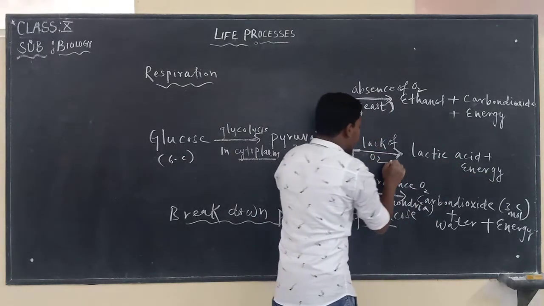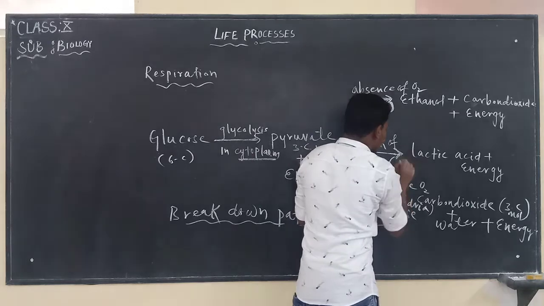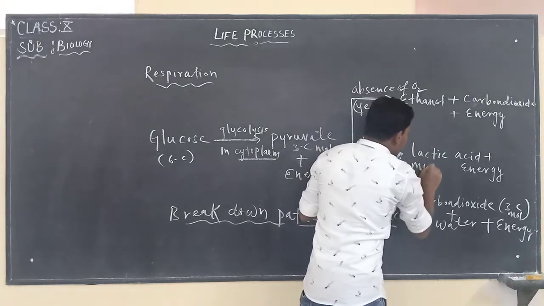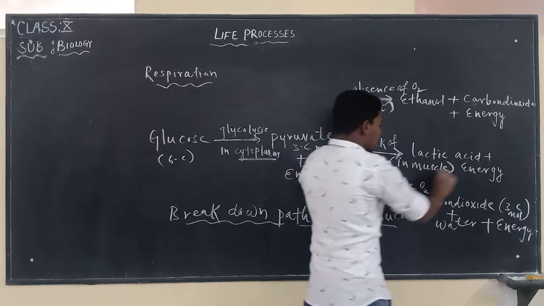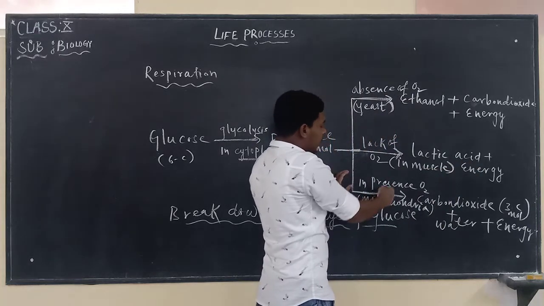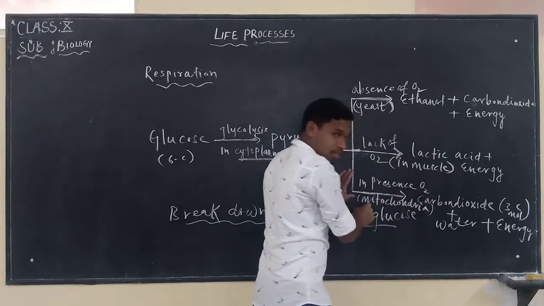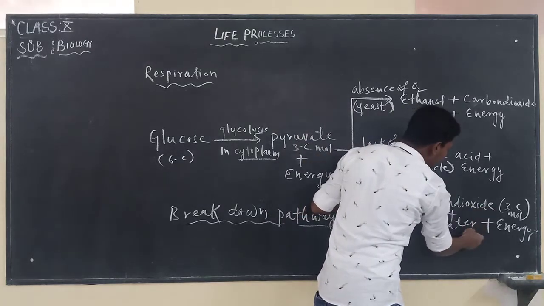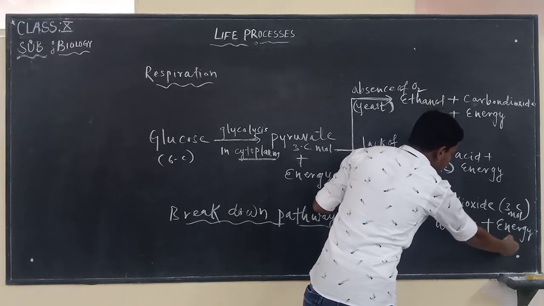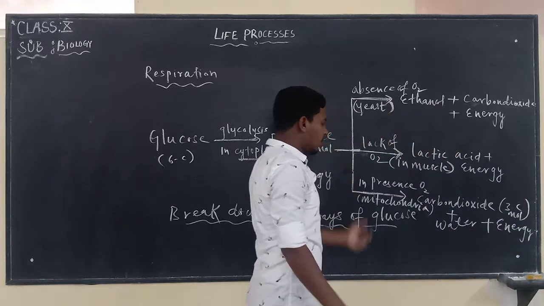This takes place in our muscle cells. And in presence of oxygen, that takes place in mitochondria. It produces carbon dioxide, water as the byproduct, and energy is released.